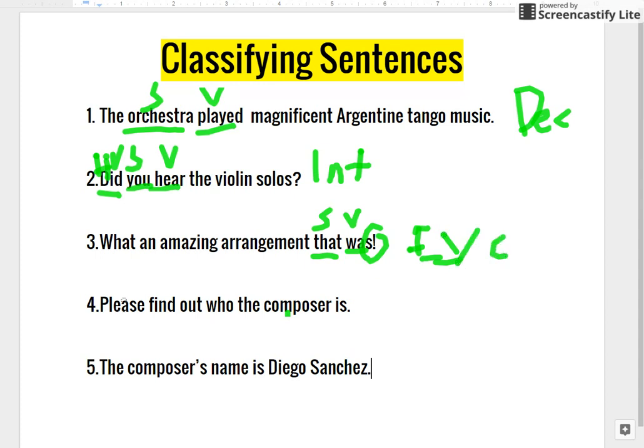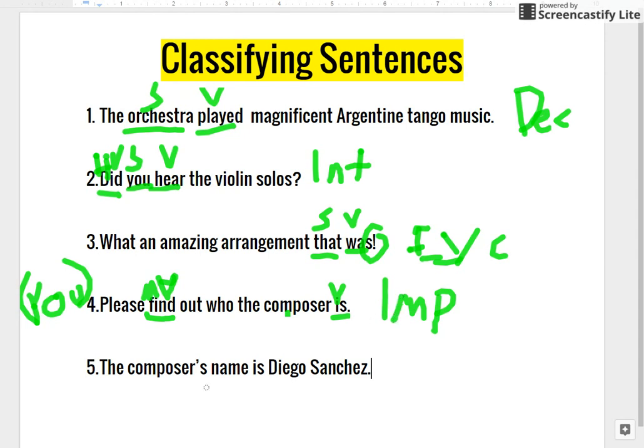So number 4: Please find out who the composer is. Let's find out what our subject is first. You're probably thinking, well, it's composer. It's actually not, because our verb is find. All right, the composer is not finding anything. The composer is something. That's also a verb, but the main verb of this sentence is find. And you'll notice that there is not a subject, because in an imperative sentence, the subject is called the implied you, or the understood you, because it's talking to you. You're the subject. You're the one who needs to find out who the composer is, which makes this an imperative sentence.